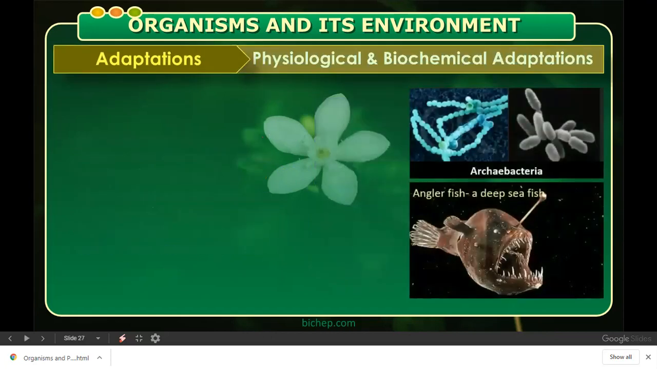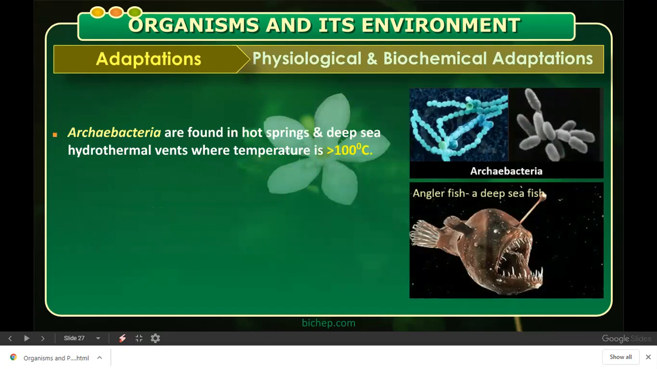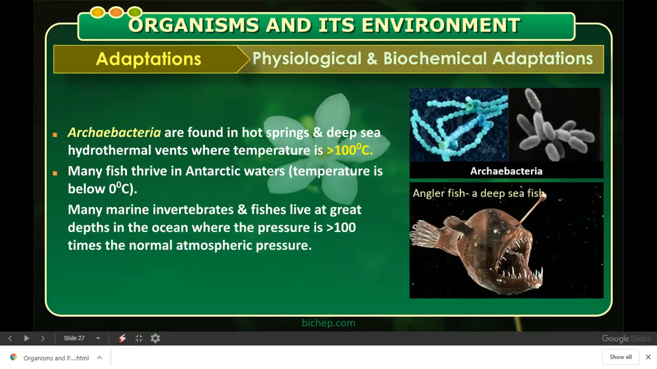Physiological and biochemical adaptation. You can see this in archaebacteria, which are the primitive bacteria. You can see this bacteria present in the hot springs and in the deep sea. Hydrothermal vent, where the temperature is greater than 100. Okay. Then second, many fish, they also thrive in the Antarctic waters, which is below 0 degrees Celsius. Many marine invertebrates and fishes, they live at great depths in the ocean, where the pressure is greater than 100 times the normal atmospheric pressure. Anglerfish is one of the example.